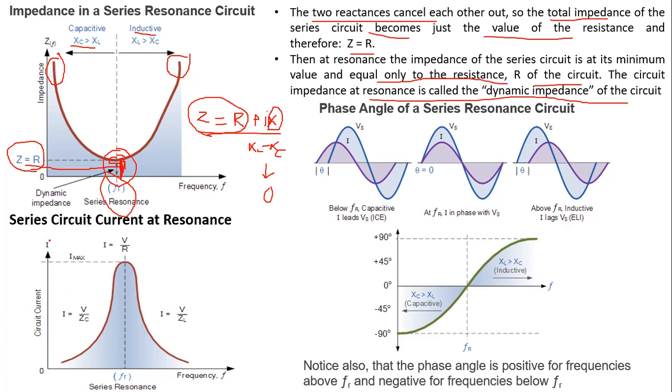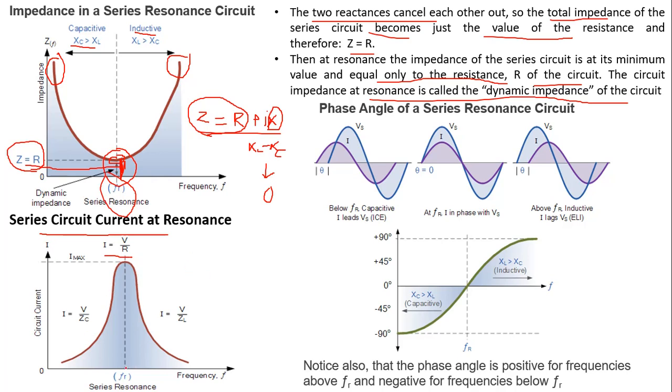Now next is series circuit current at resonance. Now you can see the relationship between Z and I. Z can be related to resistance in a circuit. Now apply Ohm's law. V is equal to IR, or you can take R is equal to V by I. So if resistance is higher, current will be lower. The same concept is applied here.